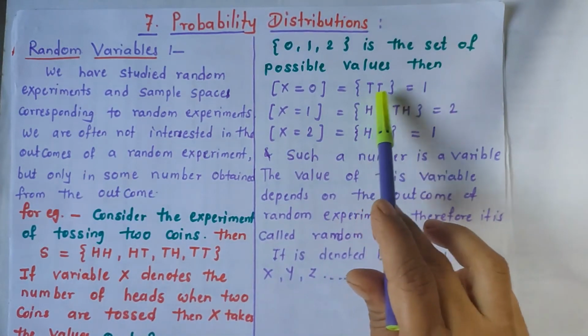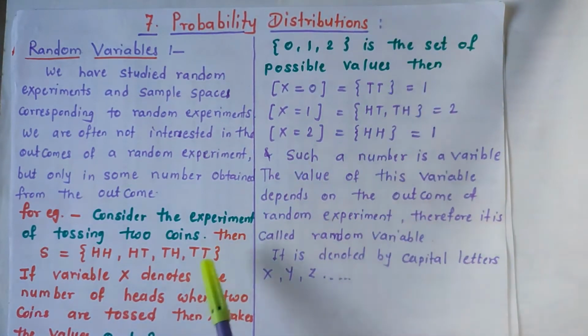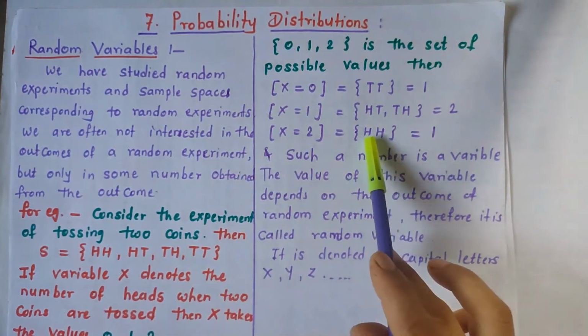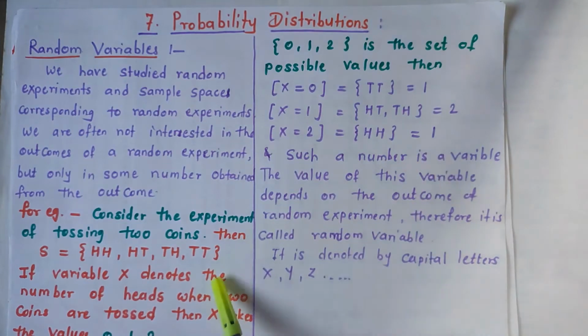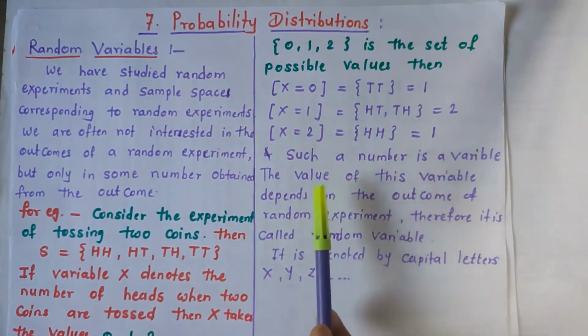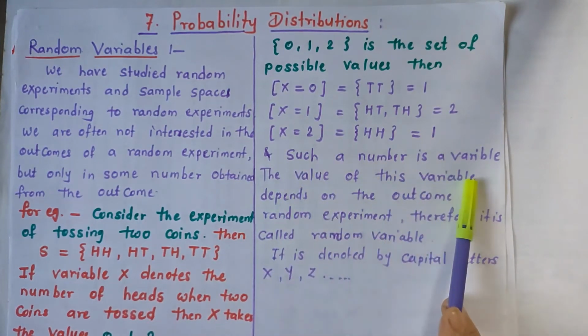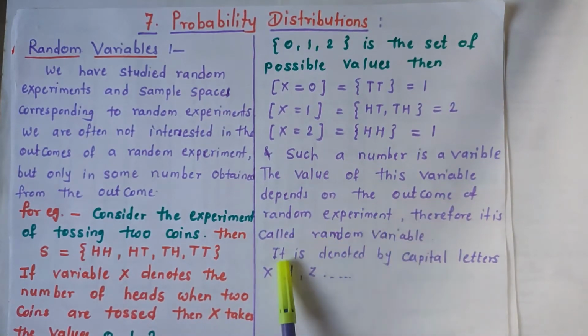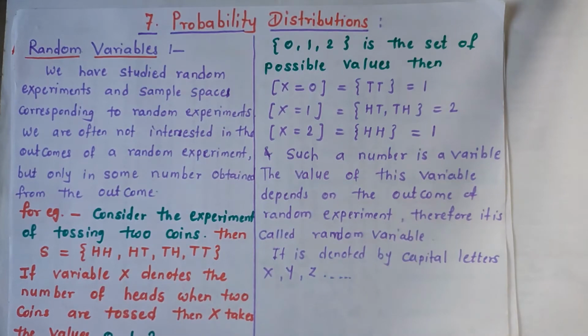There is only one pair for the first value, two pairs for the second, and a third pair for the last, all belonging to the random experiment. So such a variable depends on the outcome of the random experiment. Therefore, it is called a random variable, and it is generally denoted by capital X, capital Y and capital Z.